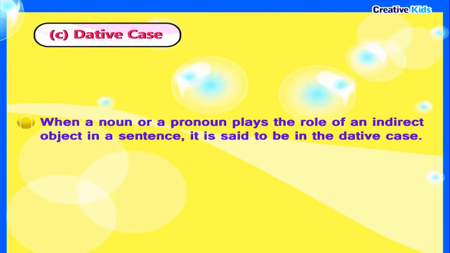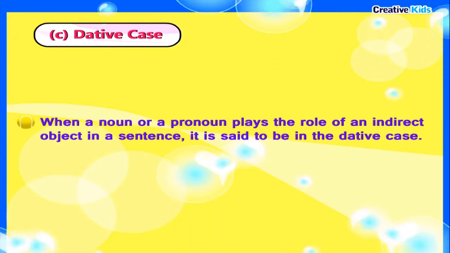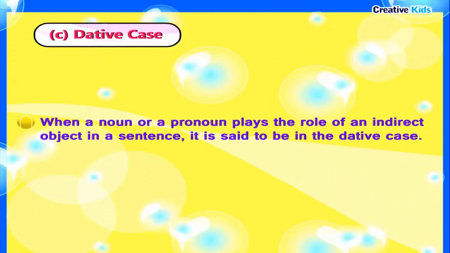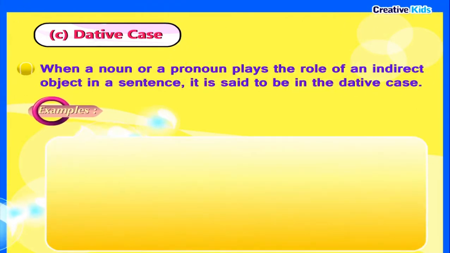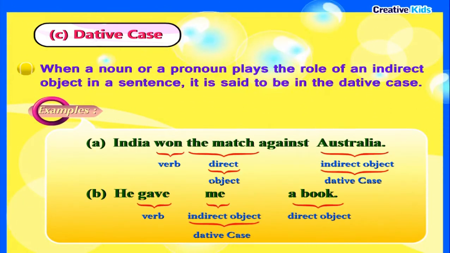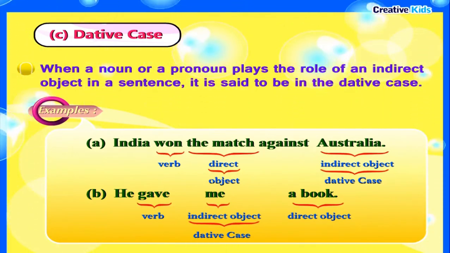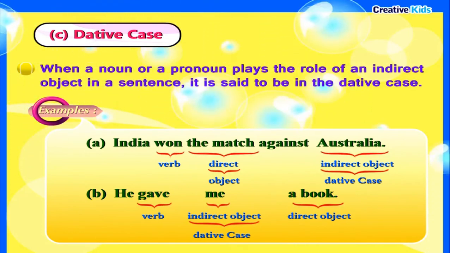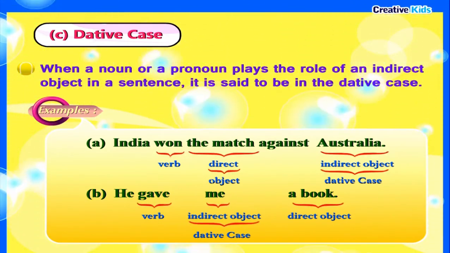Dative case. When a noun or a pronoun plays the role of an indirect object in a sentence, it is said to be in the dative case. Examples: India won the match against Australia. He gave me a book.